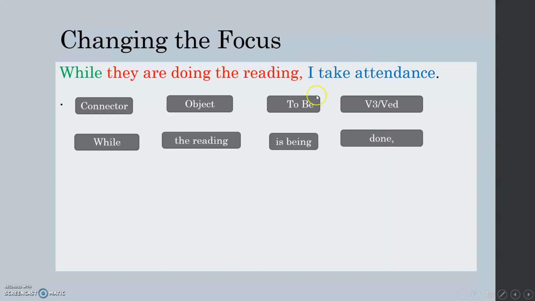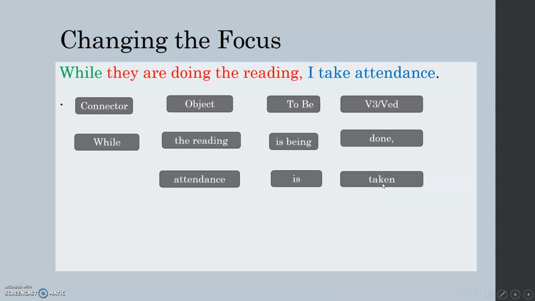Same idea. The very first thing is I need to find the object. The object always goes after the verb. There's my object, attendance. Now, same process. I need to be, present simple. Am, is, are. Attendance is. And finally, I need the verb in V3. Take, taken. Let's read it. While the reading is being done, attendance is taken.